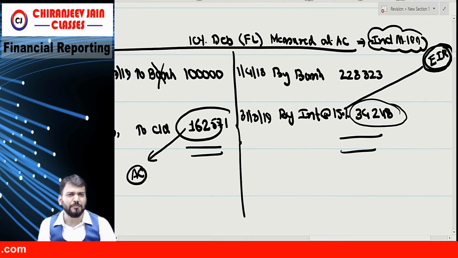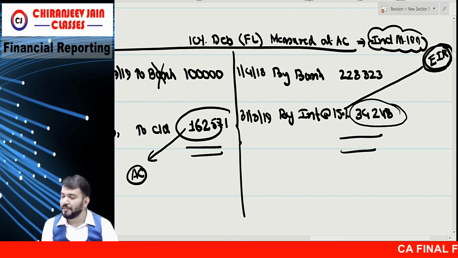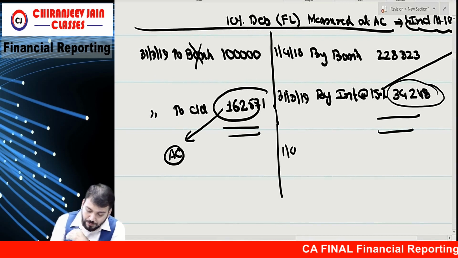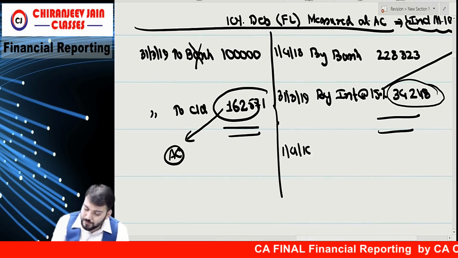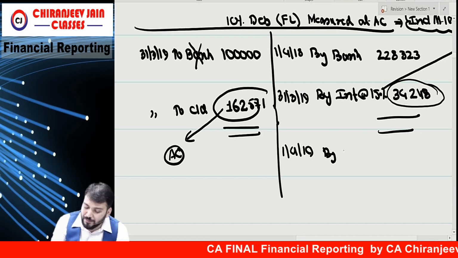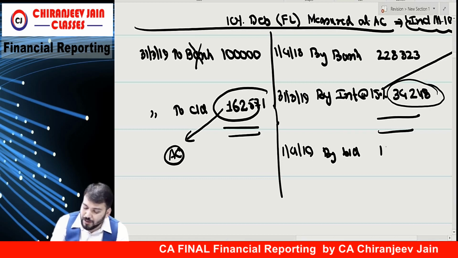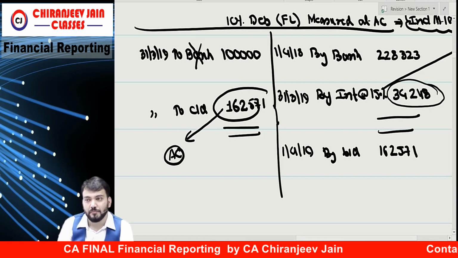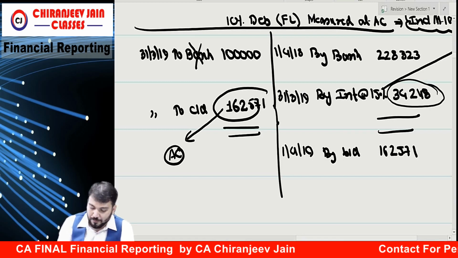Are you able to understand what I'm saying? I'm just trying to link. Correct? And then we'll go on, next year, 1/4/2019, by balance brought down, 1,62,571. Correct? Batao.